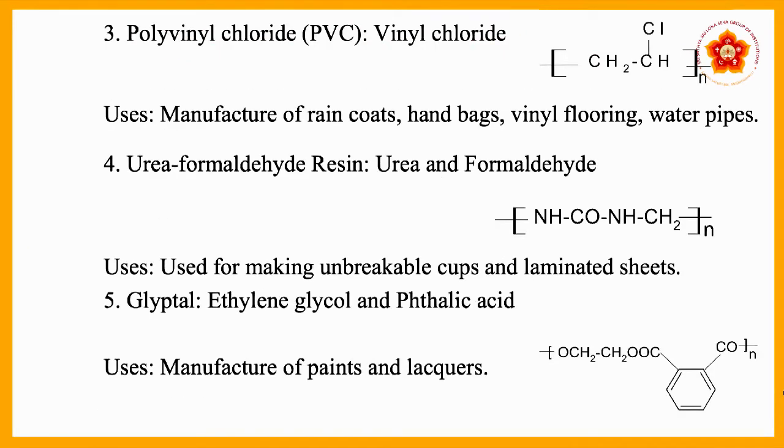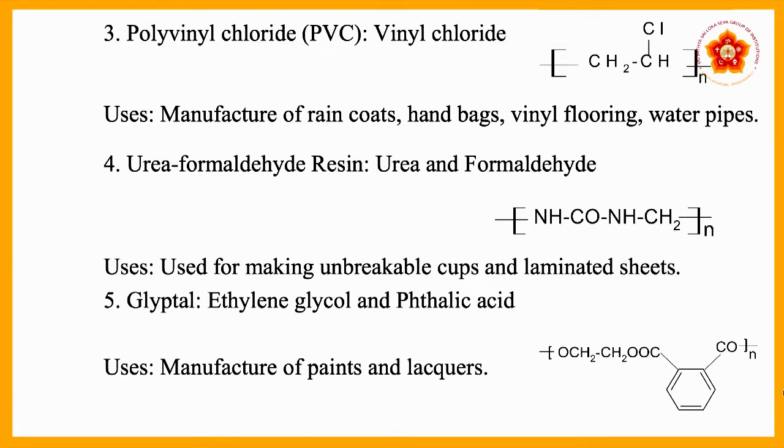Next one is polyvinyl chloride, which is nothing but PVC. Here the monomer is vinyl chloride. So you can see the polyvinyl chloride structure on screen. Uses of polyvinyl chloride are that it is used in manufacture of raincoats, handbags, vinyl flooring and water pipes.